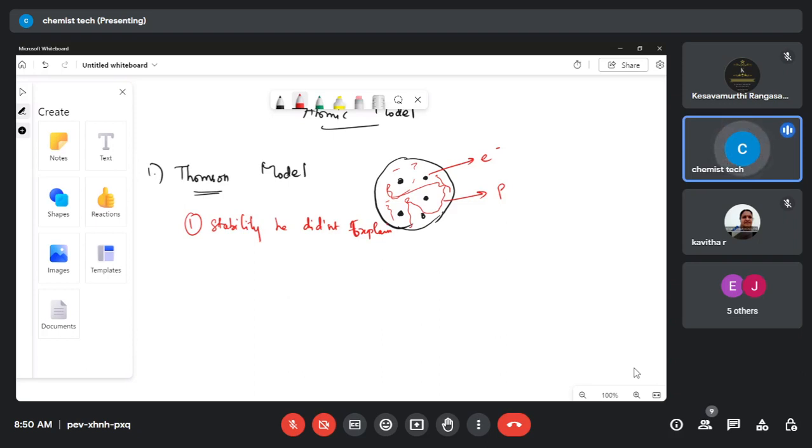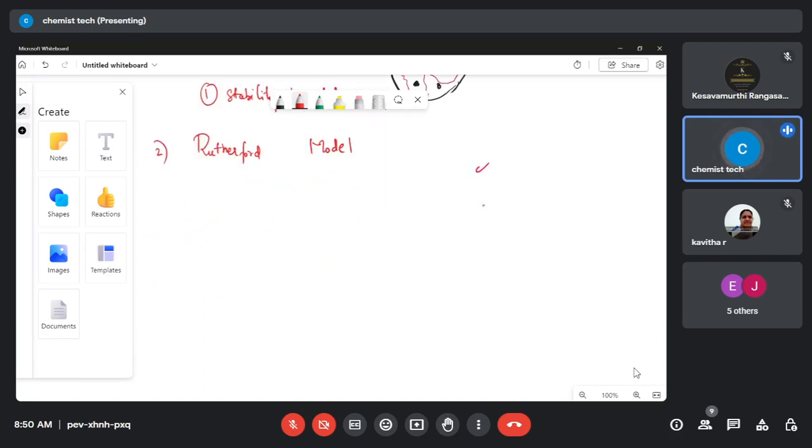So who is the next model? Next to the Thomson model. Yes? Rutherford, right? The Rutherford model. So what's the Rutherford model experiment? He did the alpha scattering experiment. So what does alpha mean?